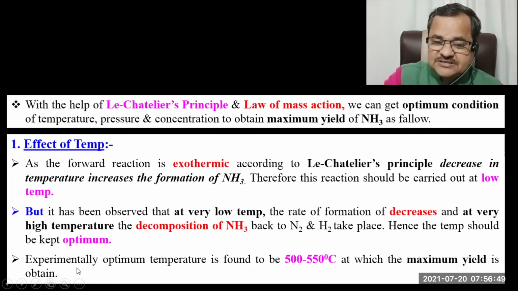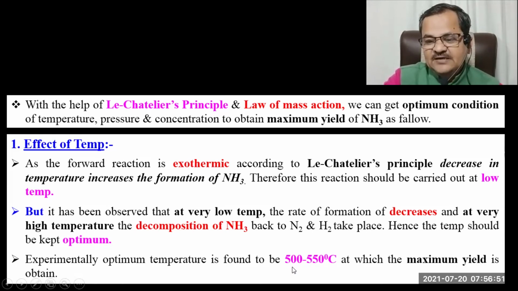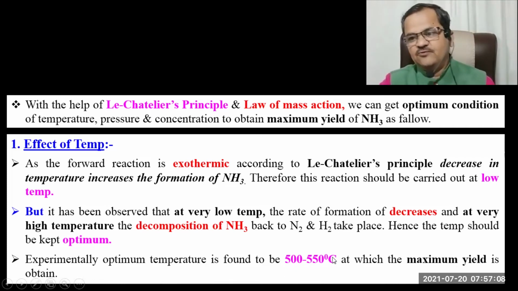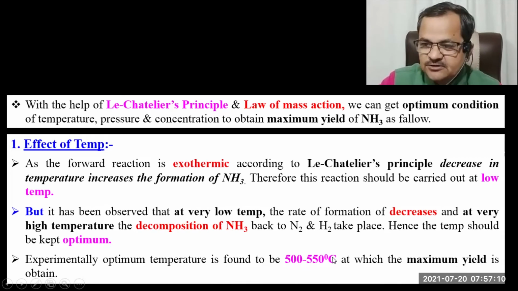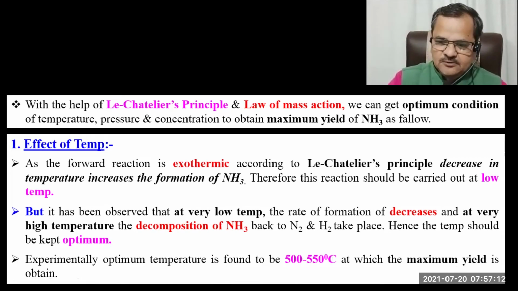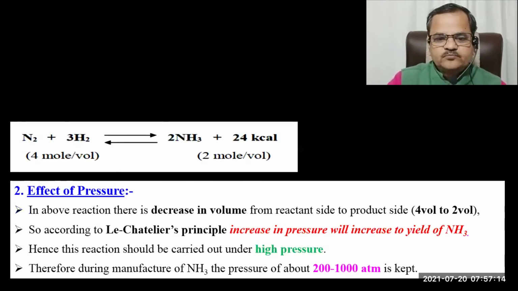And it is experimentally decided that 500 to 550 degrees Celsius is the best temperature condition to get maximum yield of ammonia. This is not too low a temperature and not too high a temperature. At this temperature, we get the maximum product of NH3, isn't it? So this is the optimum temperature.